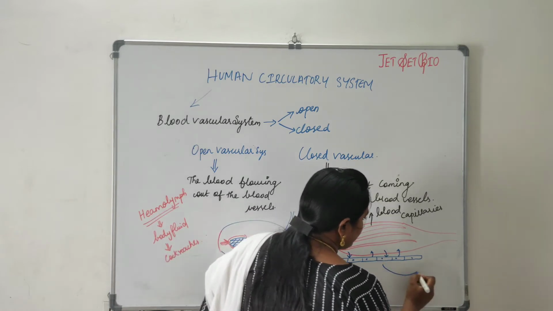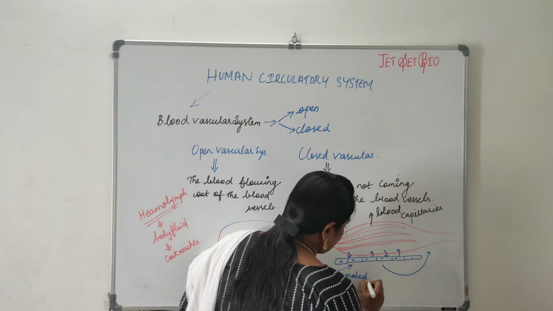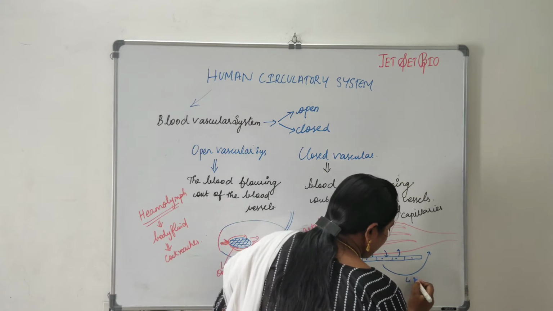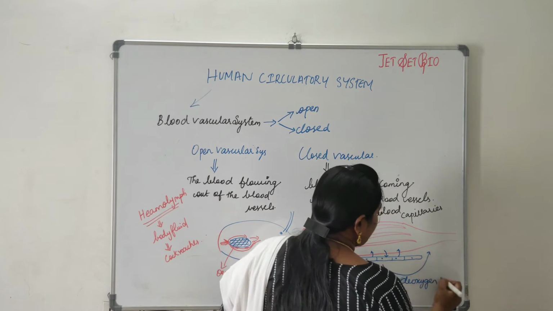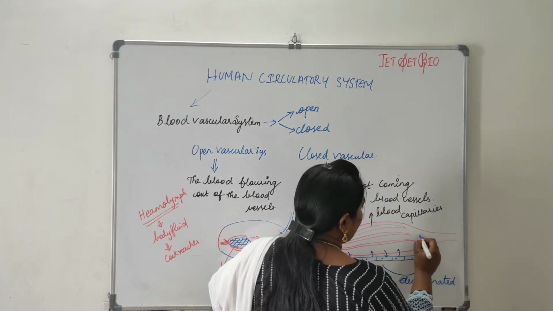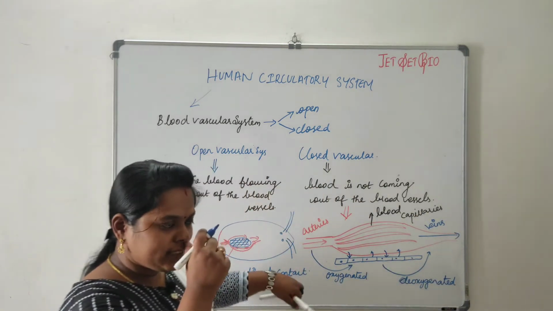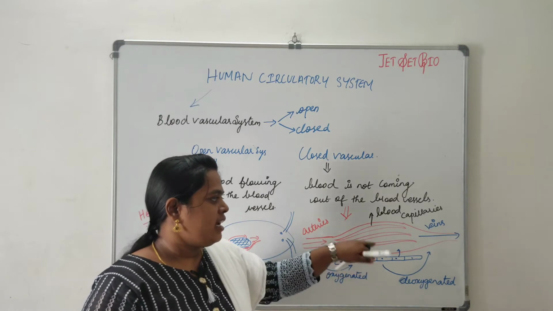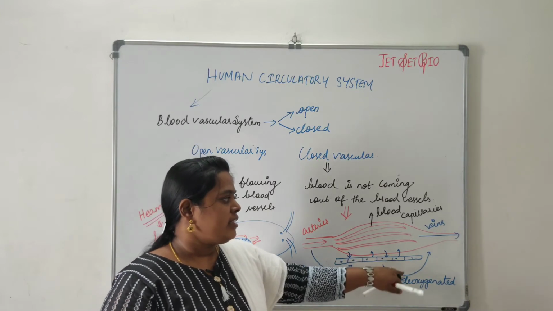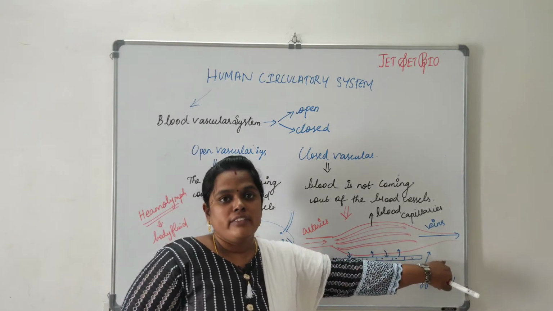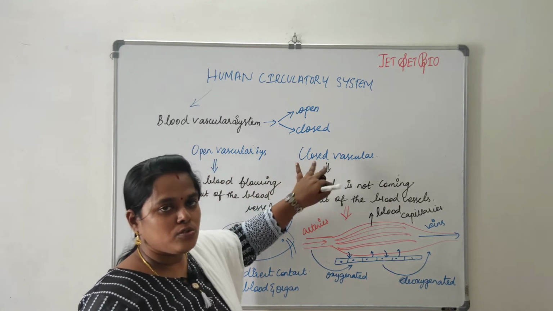Okay, the deoxygenated blood. The oxygenated blood supplies the oxygen to the tissues, and after the removal of oxygen, the deoxygenated blood is being carried out by whom? Deoxygenated blood is being carried out by veins. The oxygenated blood is brought in by arteries, and they are supplementing their nutrients within the tissues. And the deoxygenated blood, they are leaving through what? Leaving through the veins. So this is all about open vascular system and closed vascular system.